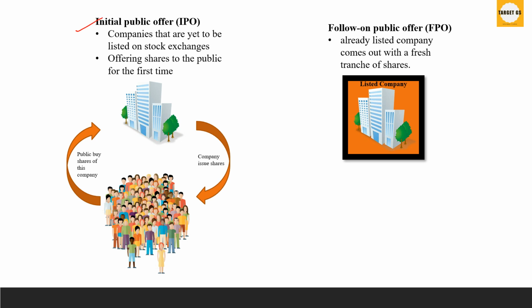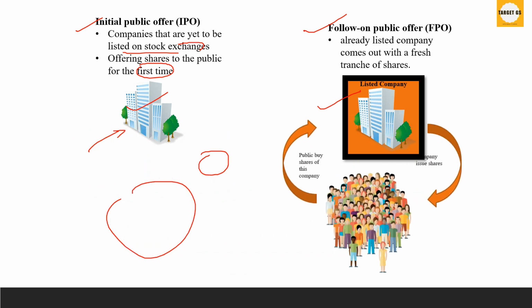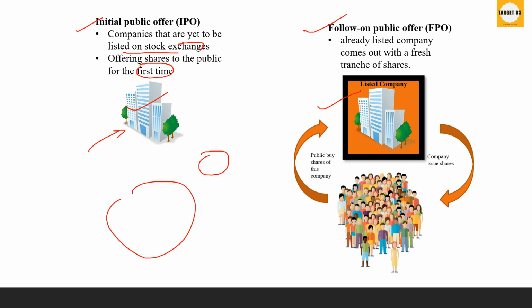See, IPO is available only to the companies that are yet to be listed on the stock exchanges. Alright, and they are offering shares to the public for the first time. Remember this, very important point. So as you can see in this figure, this is a new company, and this company is issuing shares to the general public, and the general public in turn buys the shares of this particular company. Alright, in case of an FPO, follow-on public offer, an already listed company comes out with a fresh collection of shares. Here the same logic is applied, but the company is a listed one and is offering the shares again to the general public. So this is the basic difference between IPO and FPO.